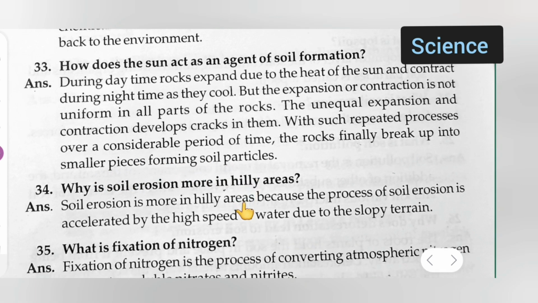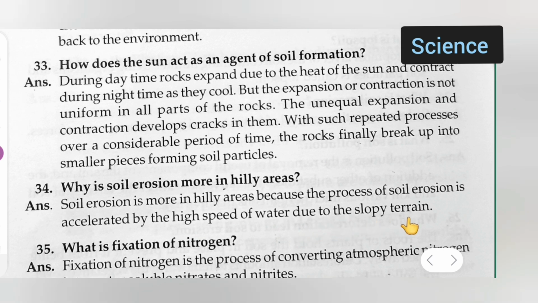Okay. Next question is, why is soil erosion more in hilly areas? Answer is, soil erosion is more in hilly areas because the process of soil erosion is accelerated by the high speed of water due to the sloping terrain.